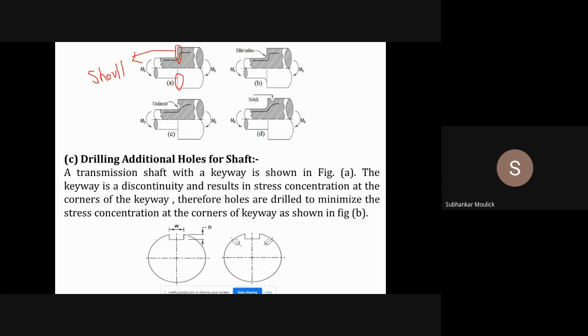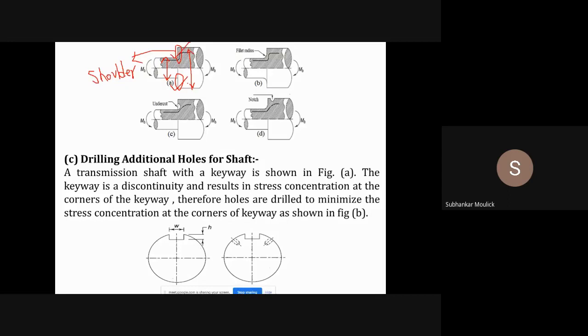Shoulder means abrupt change in the cross section of the shaft if it is subjected to bending moment. If the diameter of this particular shaft is d1 and the diameter of this shaft is d2, obviously d2 is greater than d1. So this is the shoulder region. In this region stress concentration will take place, and your material will fail very quickly.